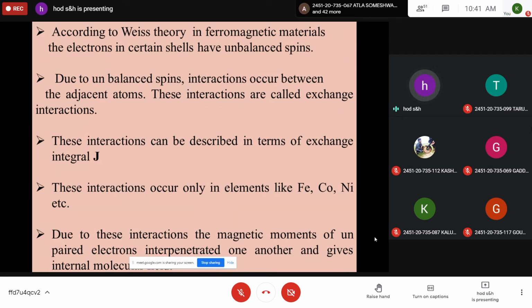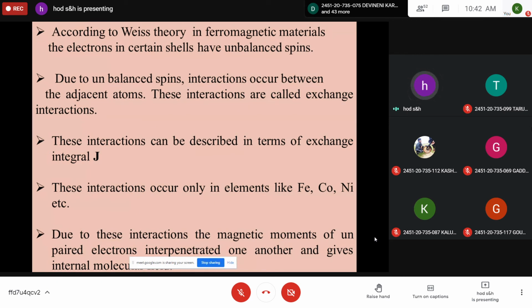The interaction energy can be described in terms of the exchange integral represented by capital J. The outermost orbitals can overlap or interact with each other so that the electrons interact with adjacent atoms. This is only possible in ferromagnetic materials, and it is described by a quantum mechanical parameter known as the exchange integral J.